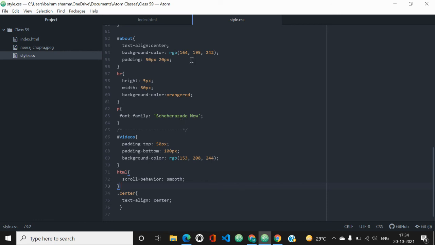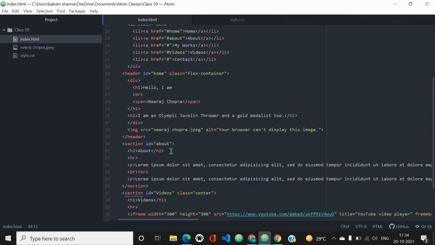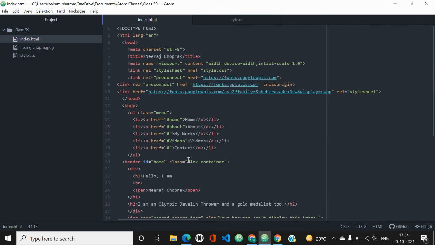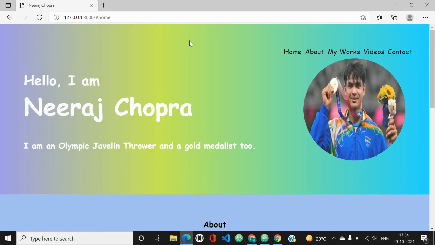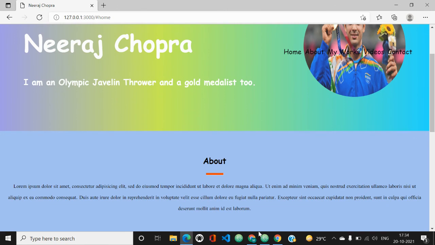Now your video section is also completed. Go to your UL tag and add your videos section ID name. Now if you follow the correct code and the correct CSS properties, your website will look like this, because I have explained everything that I can.